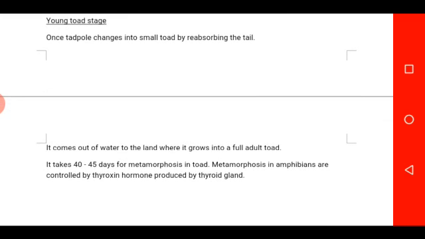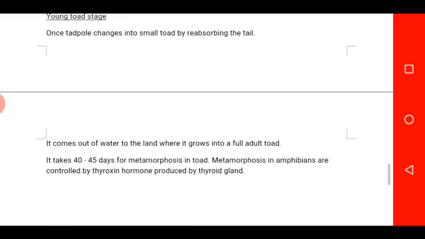It comes out of the water to the land, where it grows into a full adult toad. Don't forget, it has developed the lung for breathing already, so the organism can now live on land.